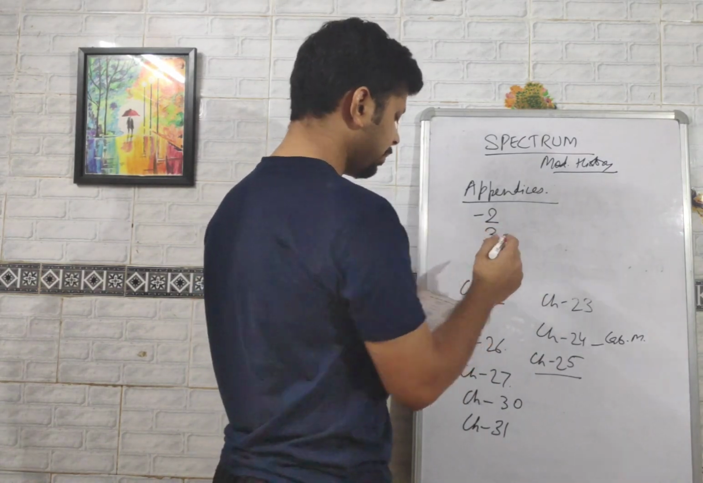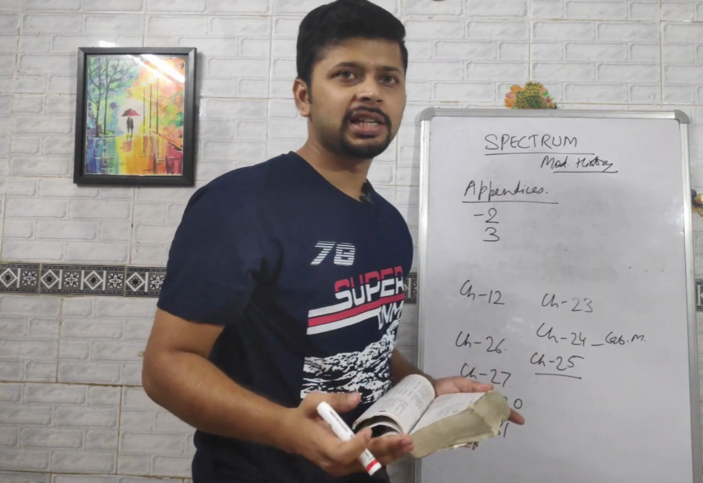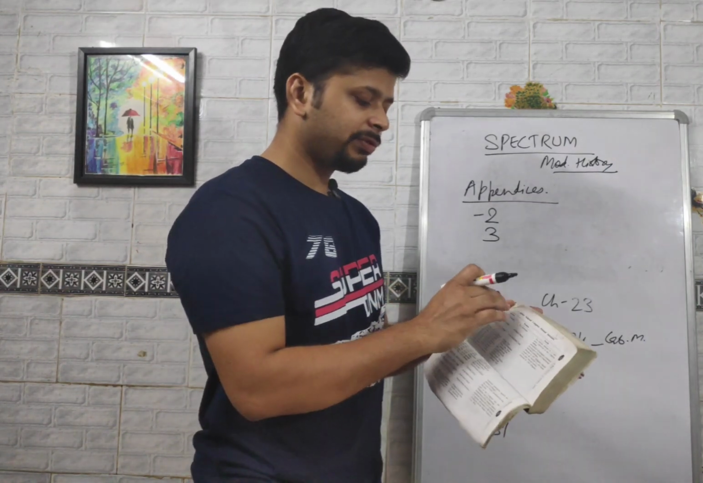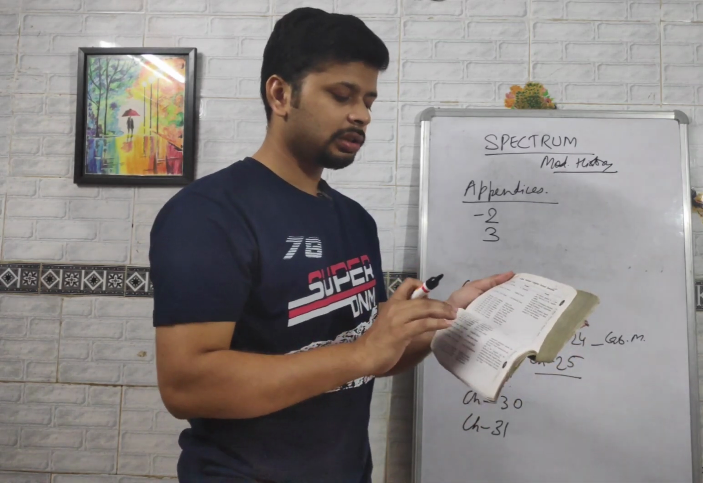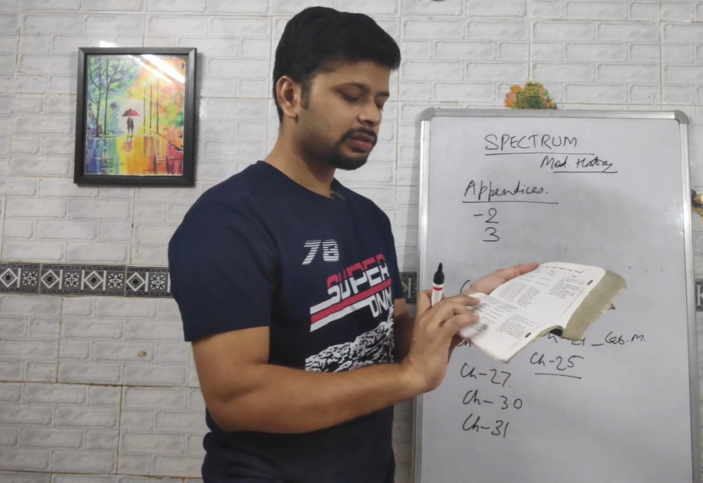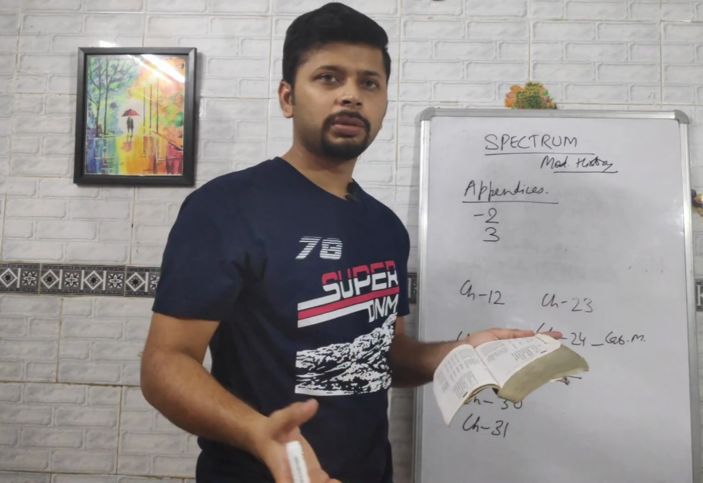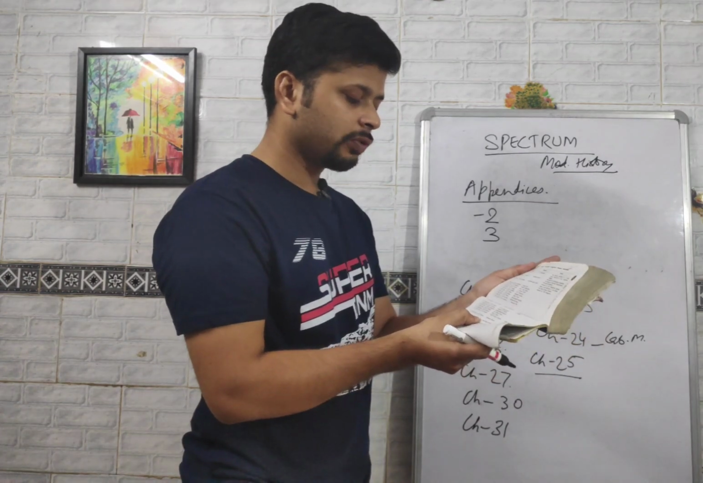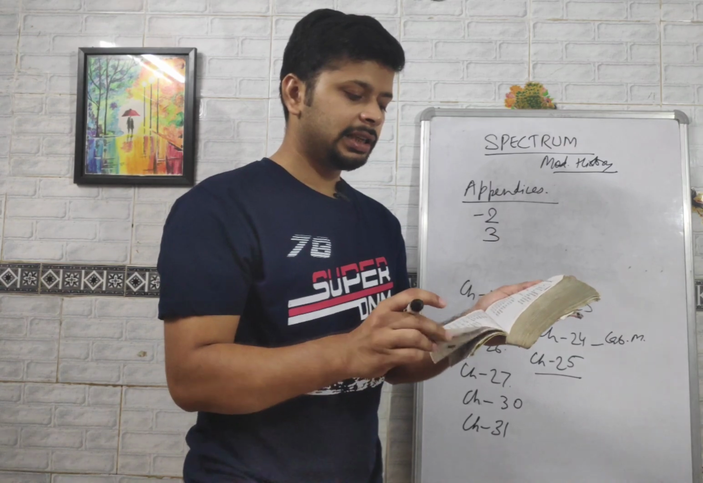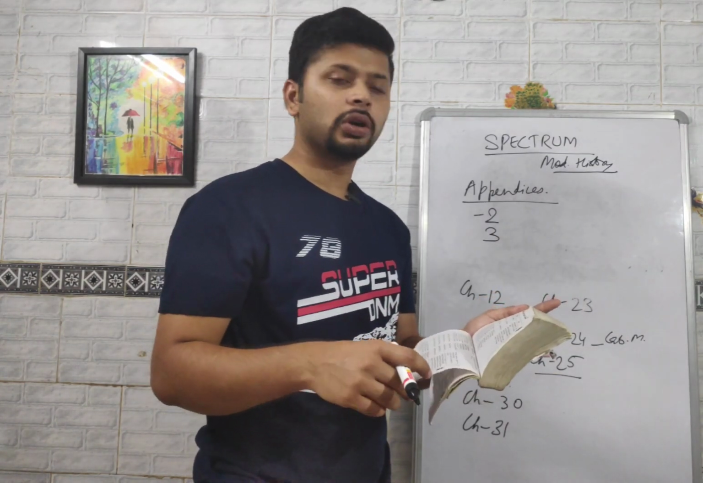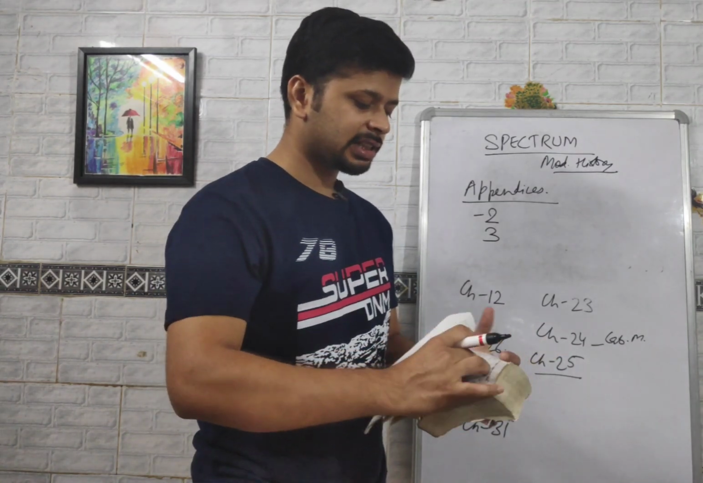Then in appendix 3, there have been different Congress sessions, and the first 4 are very important. After this you need to do only some important ones where some important event or outcome has taken place, like the session of 1907 when there was the Surat split, then the Congress session where Mahatma Gandhi was presiding. So there are some important ones.